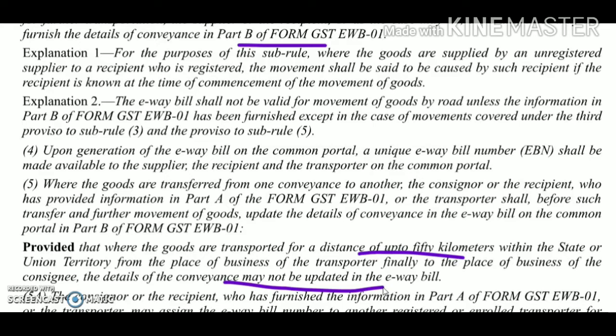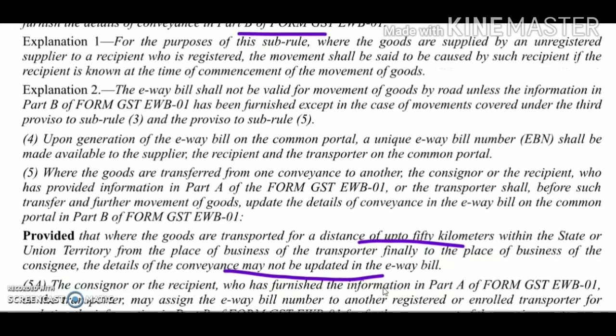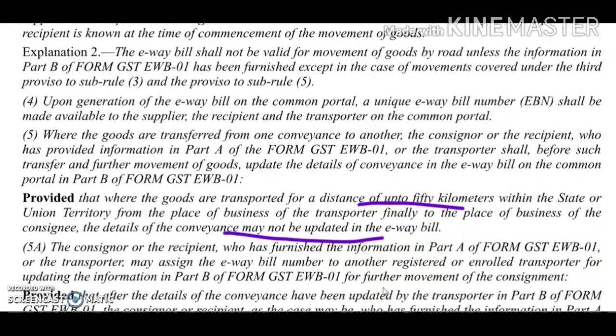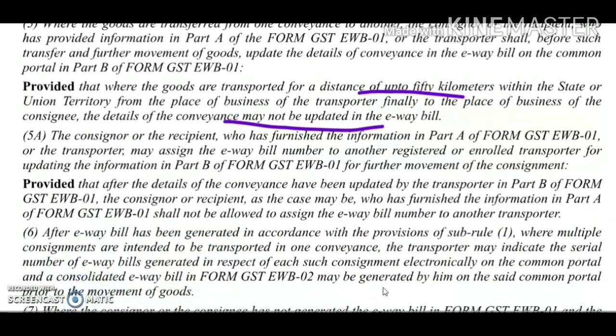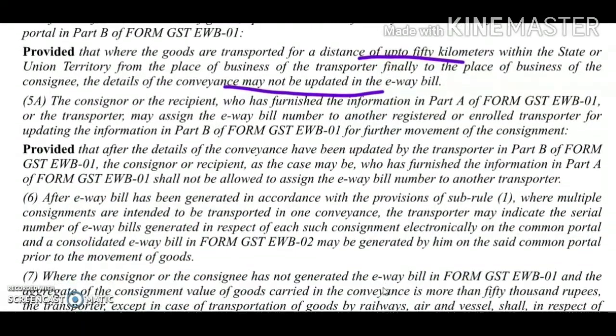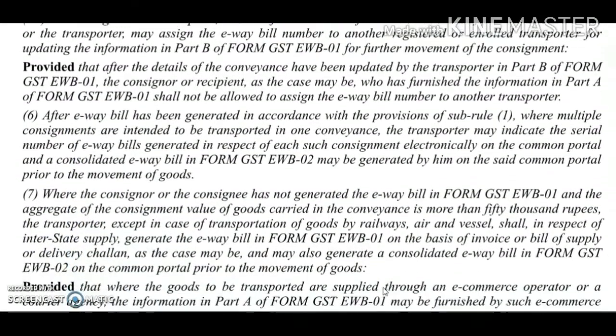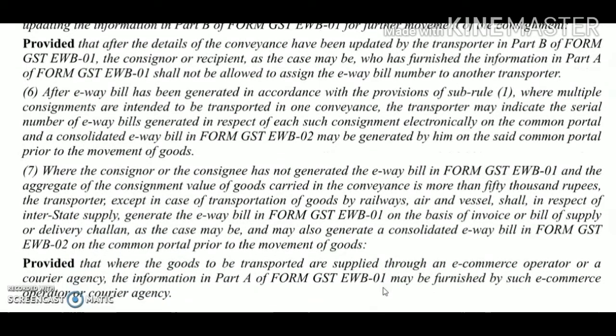Then in such case, the details in Part B may not be updated, and it will also run.